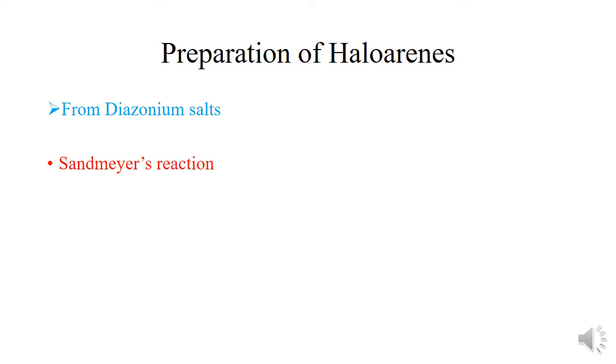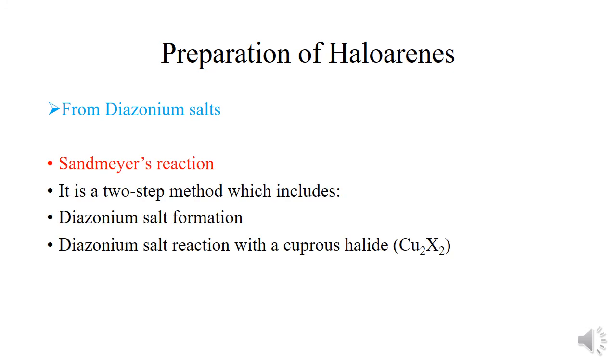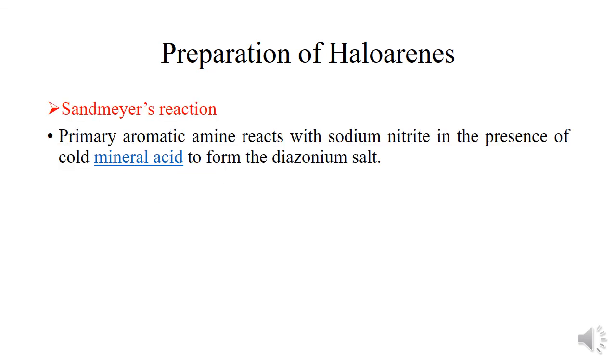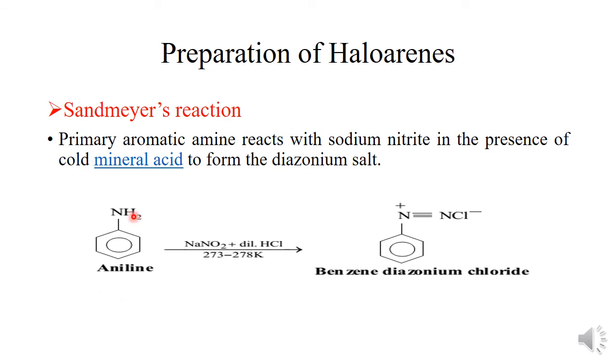Under this, first is Sandmeyer's reaction, which is a two-step method that includes first diazonium salt formation and second its reaction with cuprous halide. So first is diazonium salt formation. The primary aromatic amine reacts with sodium nitrite in the presence of cold mineral acid to form the diazonium salt. That is, this aniline reacts with sodium nitrite in the presence of dilute HCl, leading to the formation of this benzene diazonium chloride.